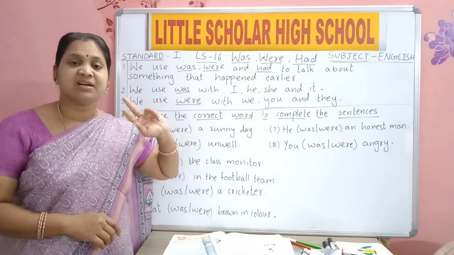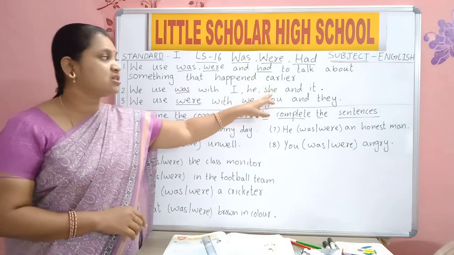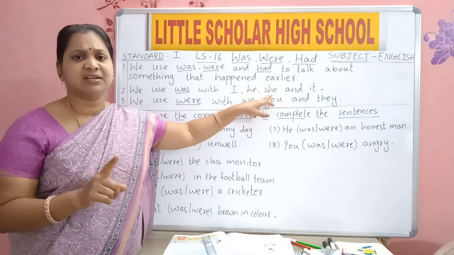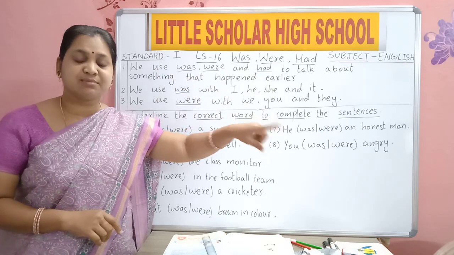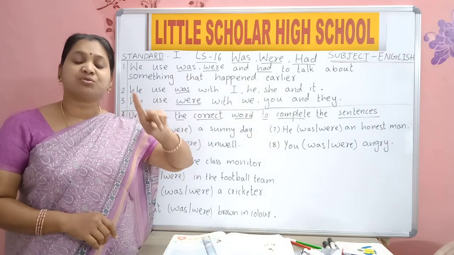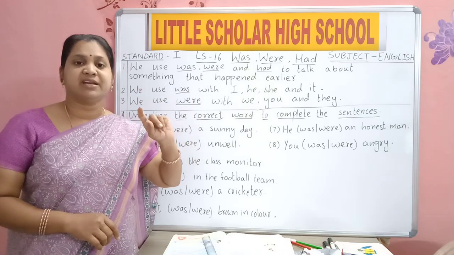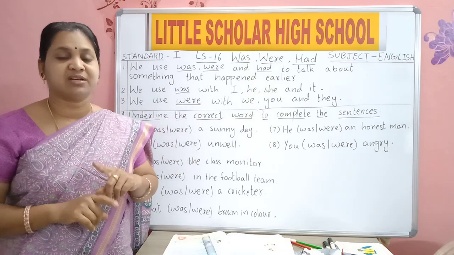She is used for girls, ladies, women, only one girl, one lady or one woman. When you say she is my mother, that is only one. She is my aunt means you are talking about only one lady. She is my teacher, only one teacher.